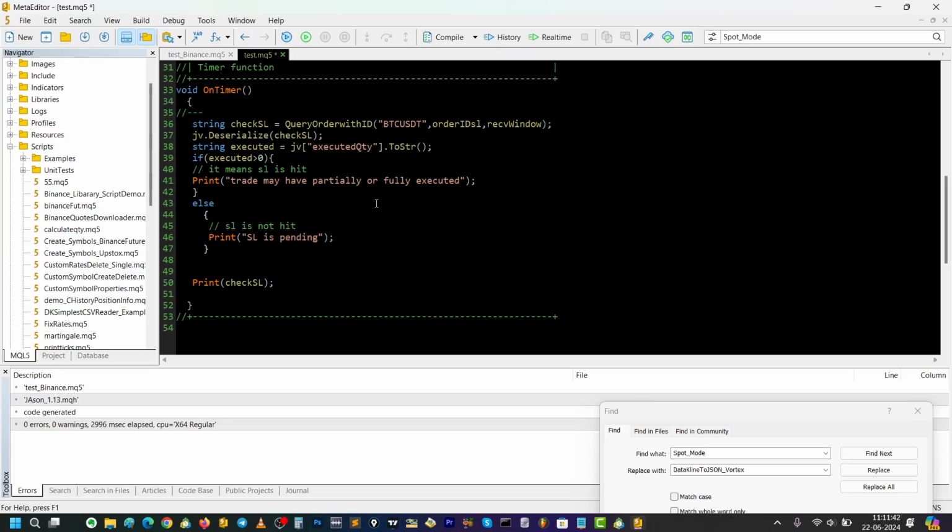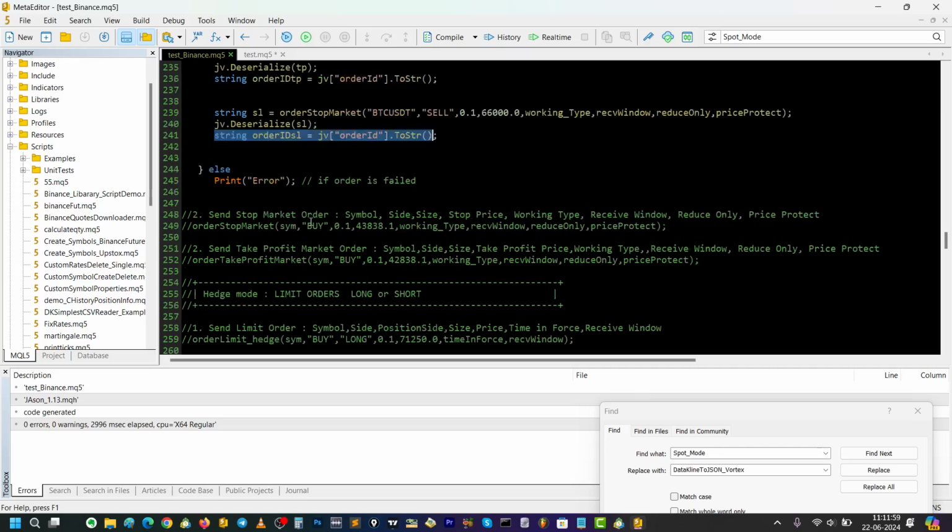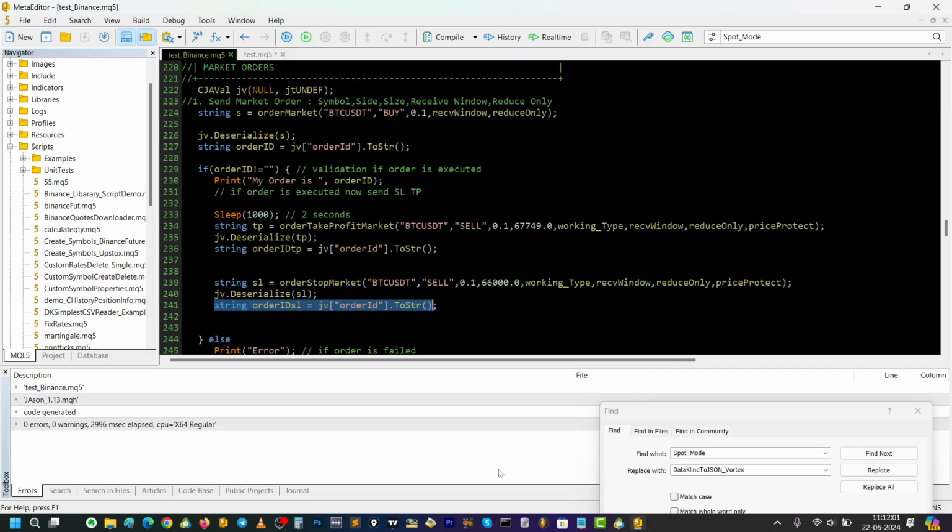So let's say if you want to do something when SL is hit, you can do all the things here, whatever you want to do, and if SL is not hit, you can keep checking it. Okay, so this is how it's going to work. Okay, so this is example. So query orders. So I hope you find this helpful. That's all. Thanks for watching.